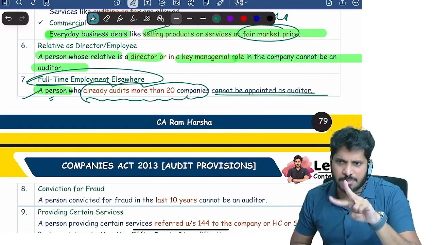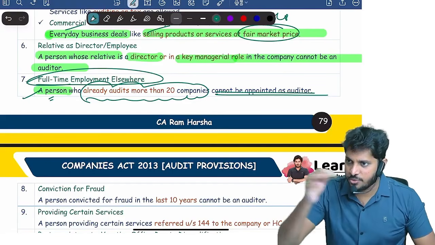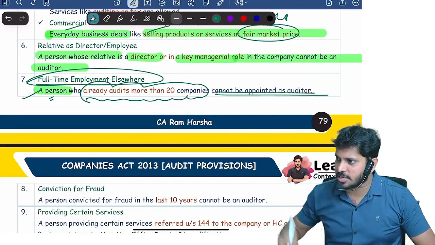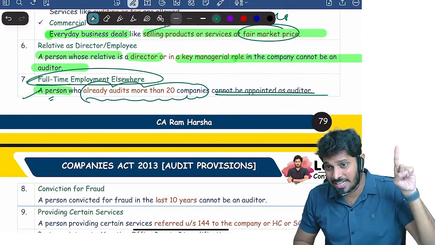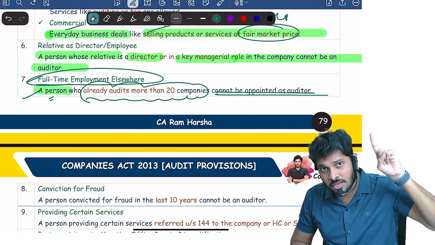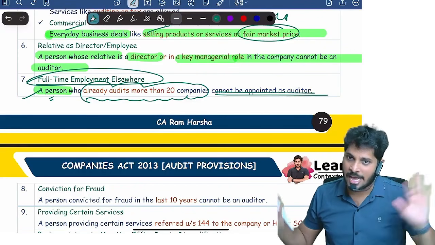Is it per financial year, per calendar year? Nothing, at a time. Suppose today a company asks me, sir, can you act as an auditor? I will check how many companies I'm acting as an auditor right now. If that number is less than 20, I will accept this company. If it is more than 20, I will not accept.